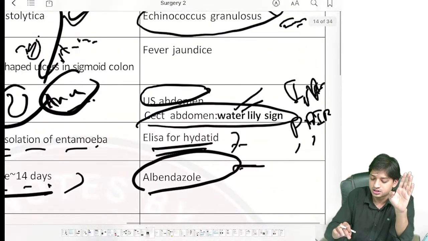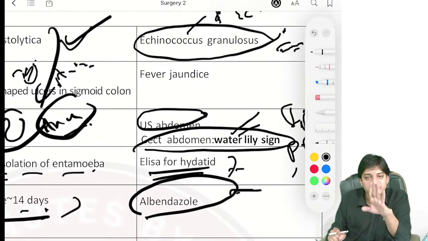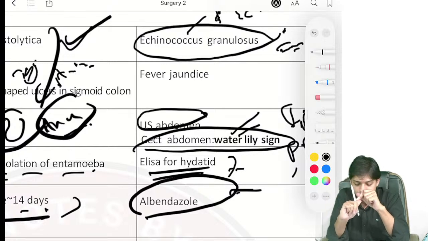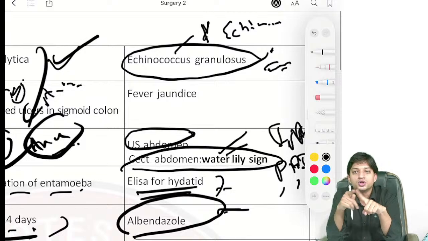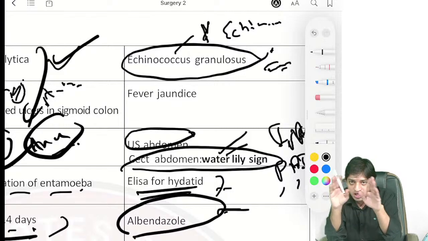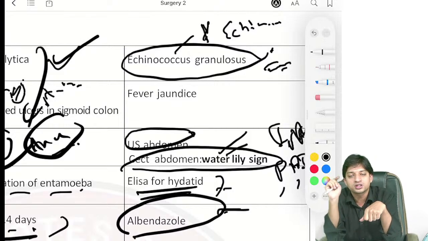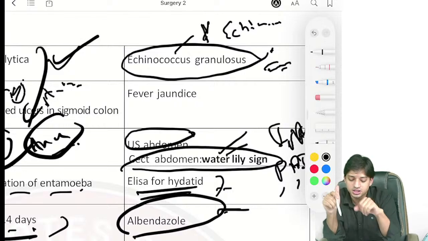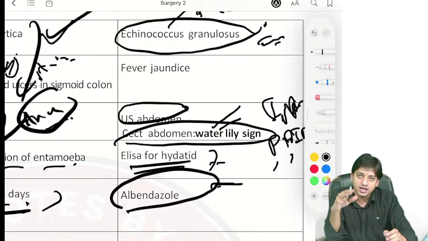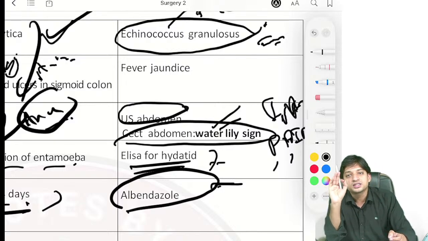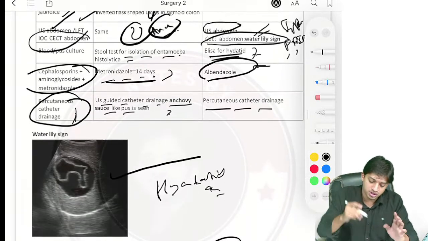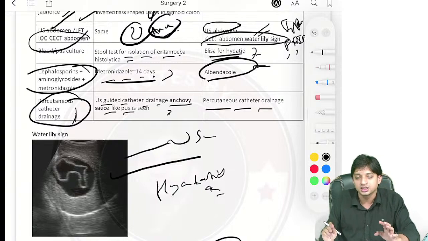Coming to the hydatid cyst. Hydatid cyst, what is there? Classical sign, Echinococcus granulosus. You know, right? History of dog and sheep, wherever dog and sheep come, life cycle, microbiology, can you correlate? If they give you, just correlate, it will be Echinococcus granulosus. Now that will lead to hydatid cyst. In hydatid cyst, what is happening? Again abdomen ultrasound scan and CT abdomen you do. What is the classical sign that you see? One classical sign that appears is the water lily sign seen in the hydatid cyst. You see here, it is the image of the USG. You can see the water lily sign in the ultrasound.